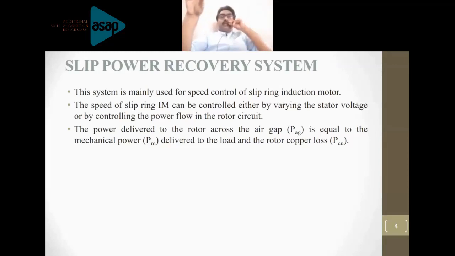Whatever control techniques you are going to study for any type of motor, this two-loop control is implemented there. That is the only reason I have explained it here, because we are going to discuss the closed loop control of the Kramer drive also. Let's move on to the next slide.